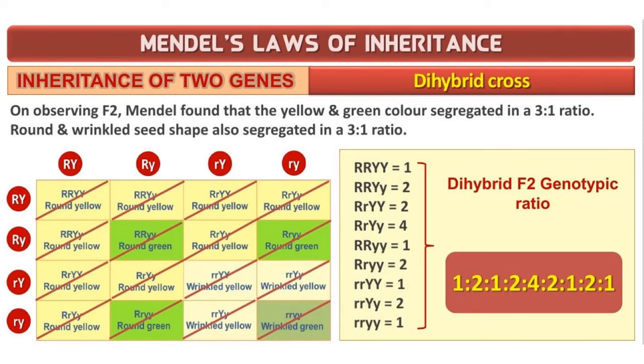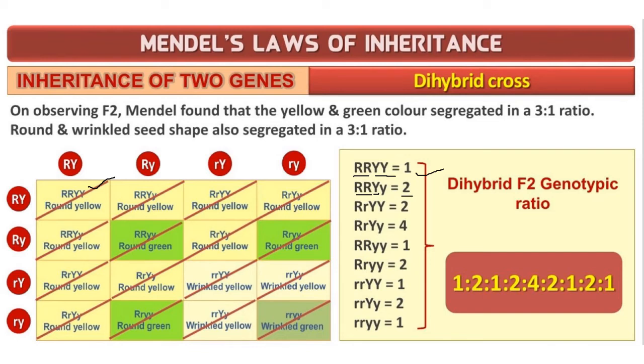Okay. Now coming to the genotypic ratio, how to write about the genotypic ratio. Here you can see how they have classified based on the genetic constitution. There it was morphological constitution. Here it is genetical constitution. So here they have written 2 capital R and 2 capital Y. How many exist in this checkerboard? This is the only one which is existing. So it is 1. Then 2 capital R, 1 capital Y with 1 small y. How many are there? 2.